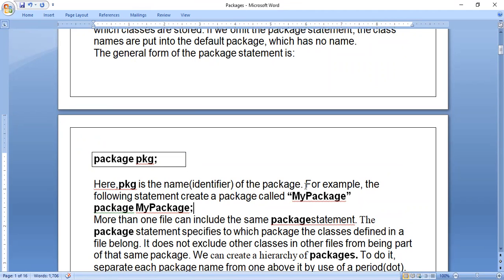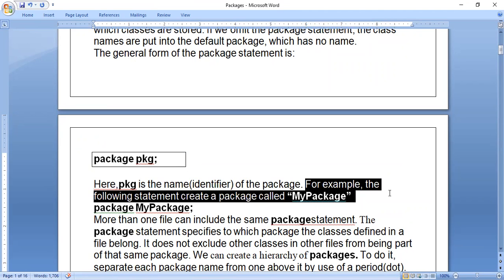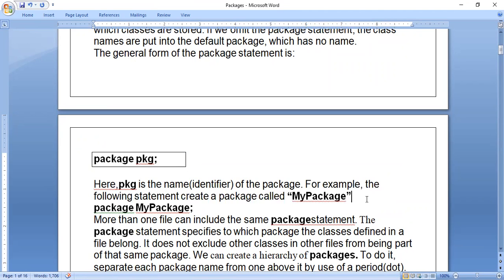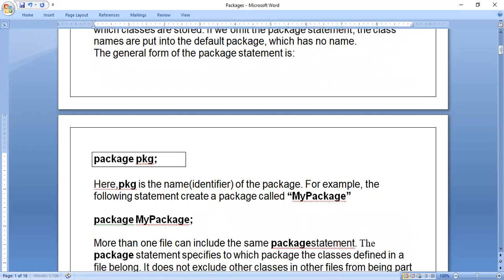Okay. For example, the following statement creates a package called MyPackage. And one more thing, just by writing package MyPackage in a Java file will not create a folder.